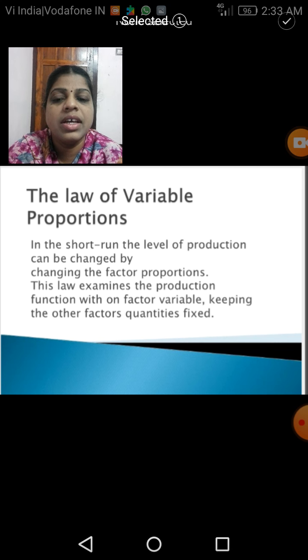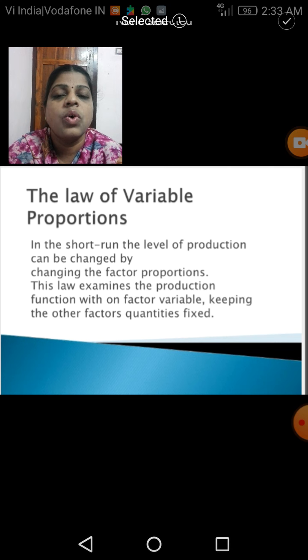In the short run, the level of production can be changed by changing the factor proportions. This law examines the production function with one variable factor, keeping the other factors' quantities fixed. Because the law of variable proportions, we know, is the short run period production law.